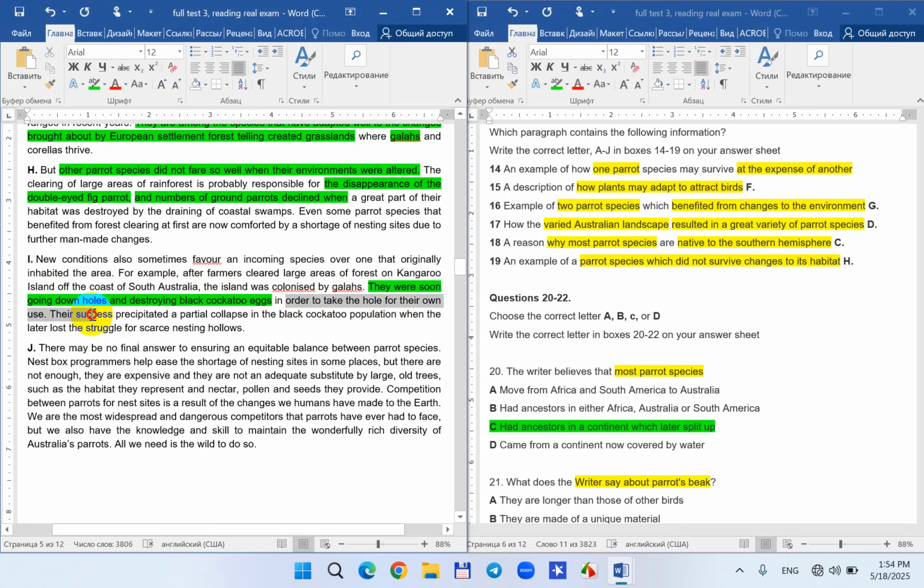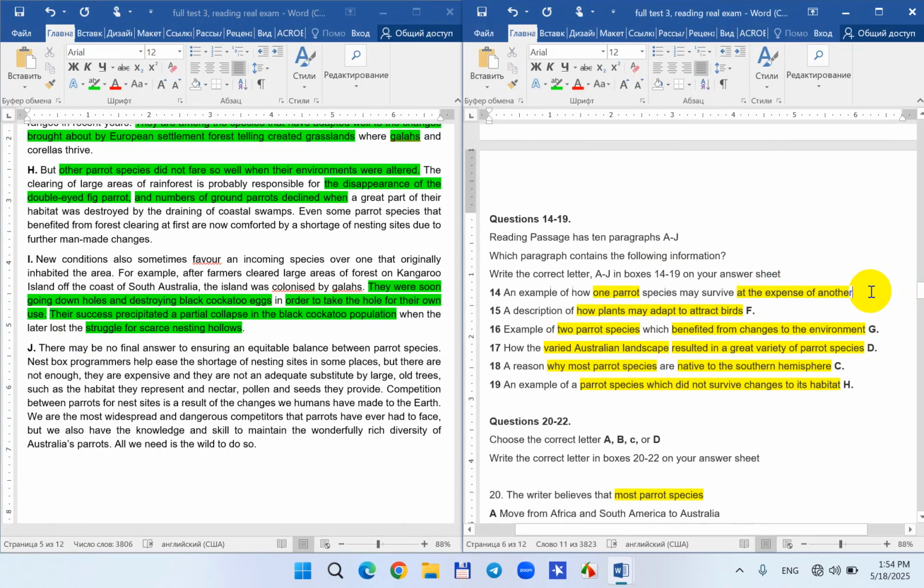Look, for their own use. Their success precipitated a partial collapse in the black cockatoo population. Okay. I is the correct answer for this because one of them is living and the next one is dying because of this.